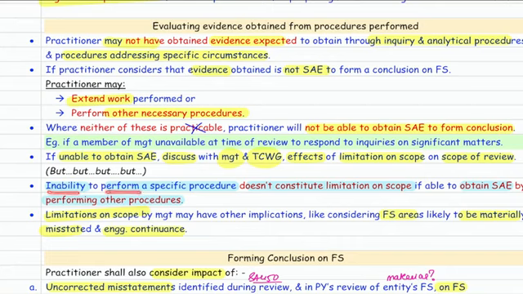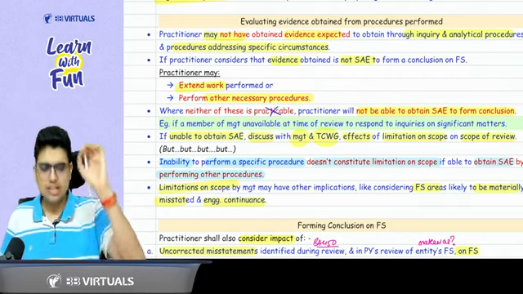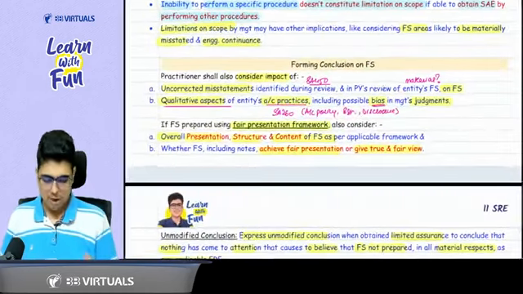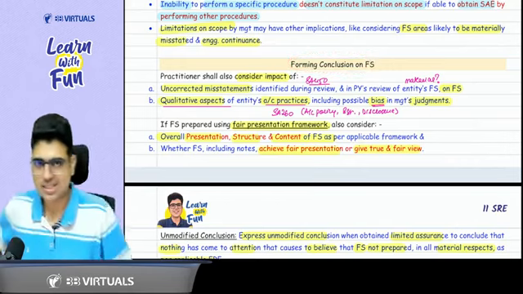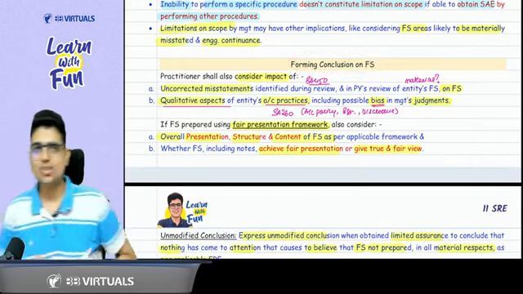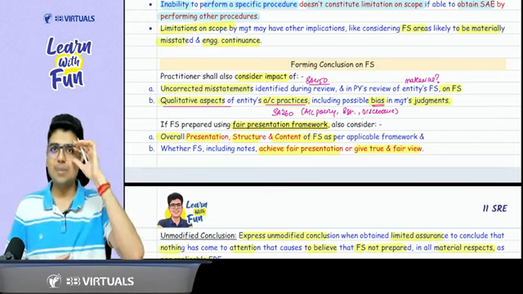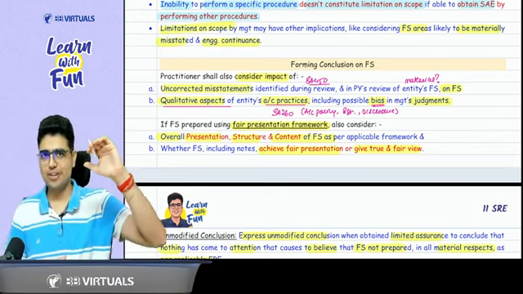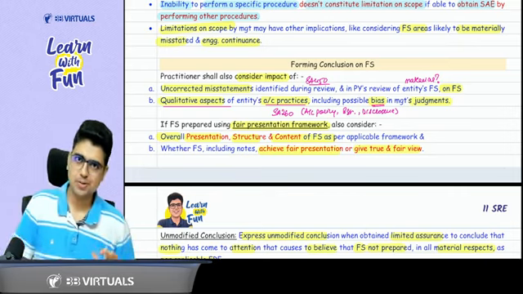Inability to perform a specific procedure is not a limitation on scope when you obtain sufficient and appropriate evidence by performing the other procedure. So with this, the standard is almost completed. Now, after this, if you talk about forming the conclusion of financial statements, these topics are exactly the same as your SA 700, 705 and 706 that we have covered before.